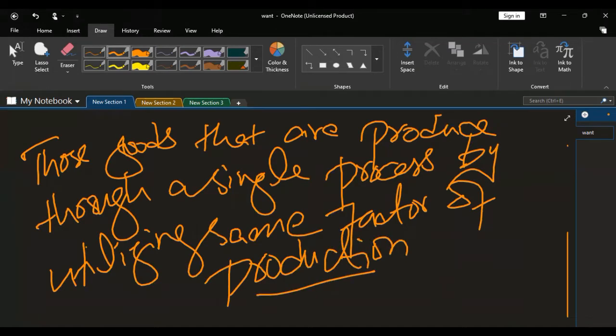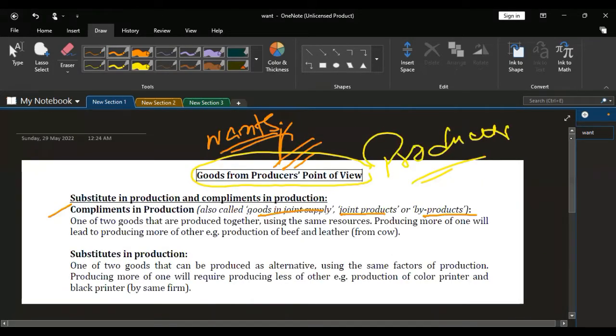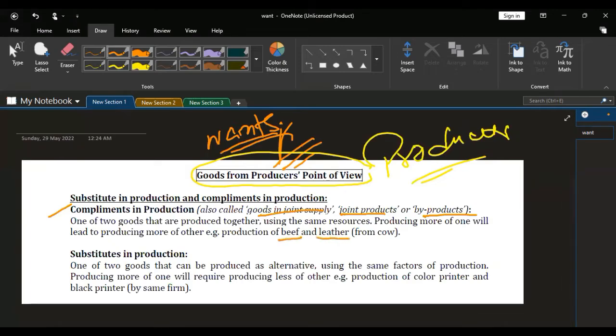They are produced along with the main products. For example, beef and leather. When you slaughter a cow, you will get its meat for eating and its skin for leather.